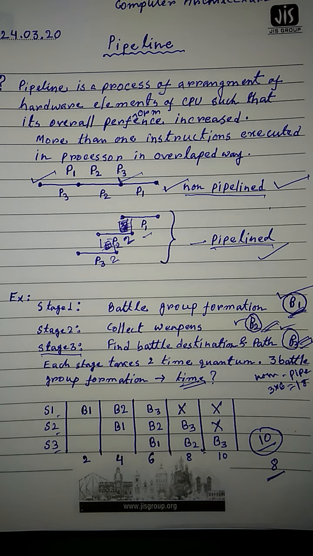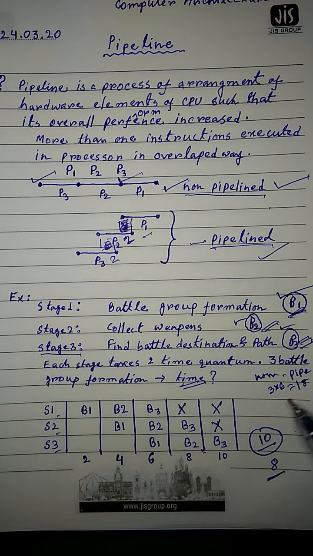Suppose each stage takes 2 time quantum, suppose 2 minutes. So how many battles are there? B1, B2 and B3, 3 battles. My question is, to complete these 3 battles using a non-pipeline architecture, how much time will it take?